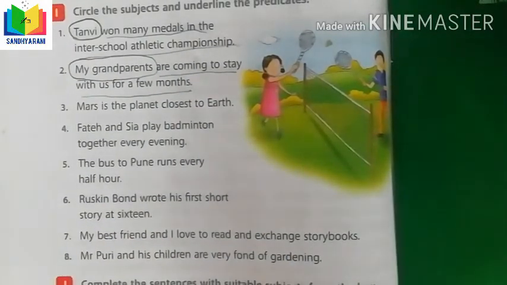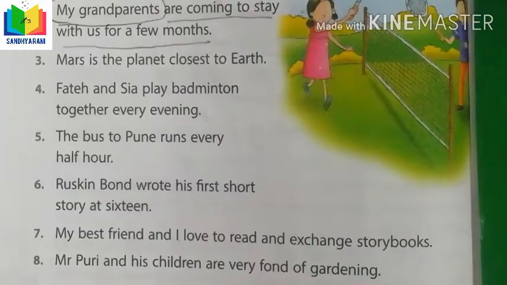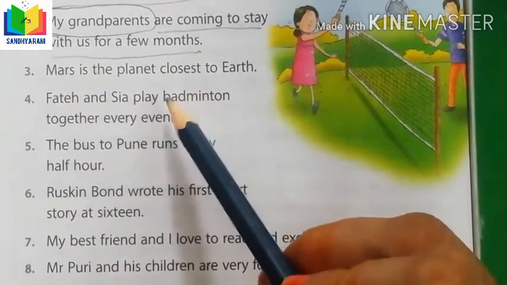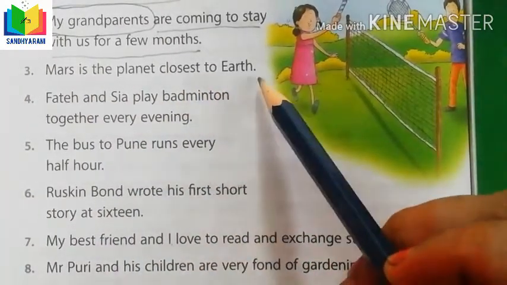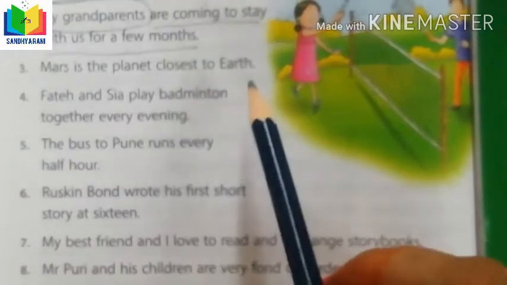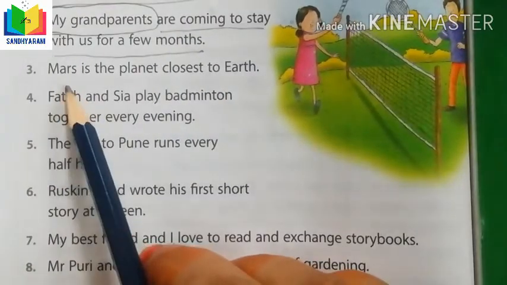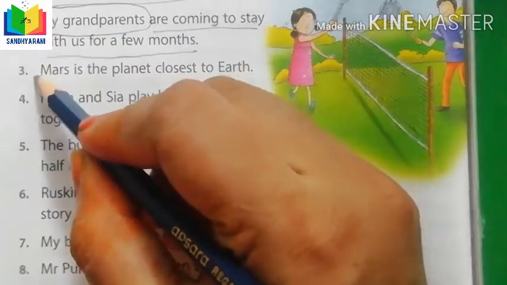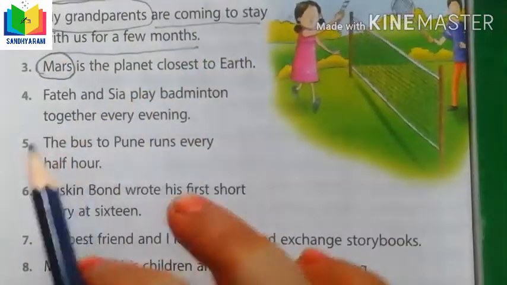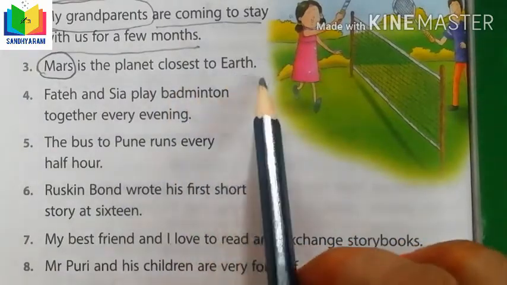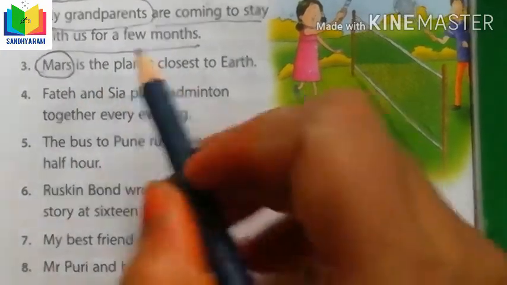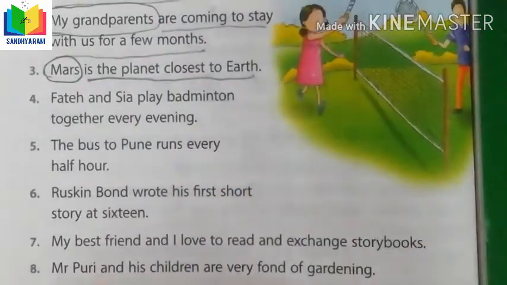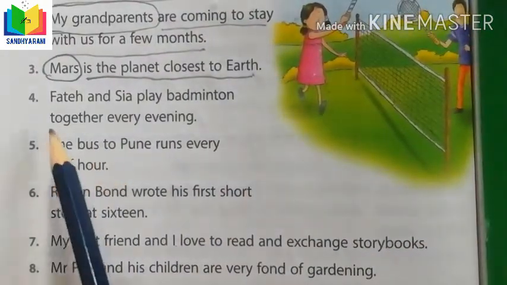Okay. Let us check the third one here. Mars is the planet closest to Earth. Which planet is the closest to Earth? Mars. So, here Mars is the subject. Okay. Let us circle it. Mars is the planet closest to Earth. It is the predicate. So, let us underline this predicate. Okay. Now, check the fourth one here.